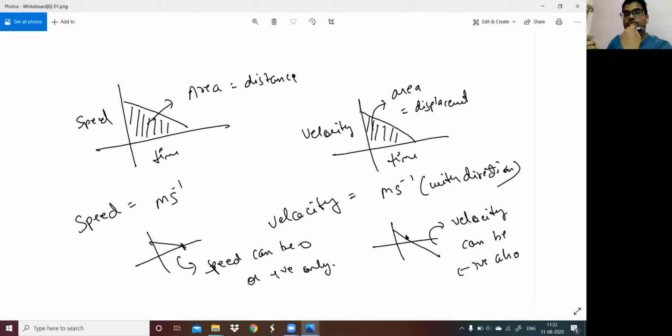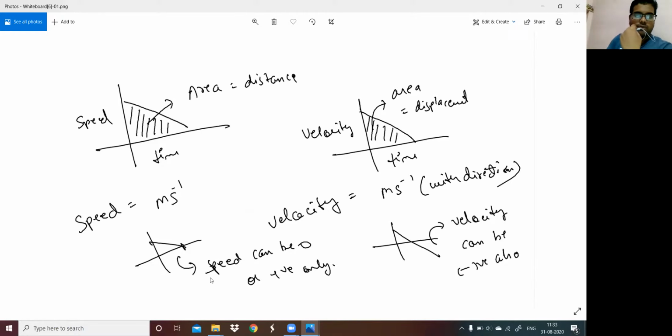In day to day life, we can see negative velocity when we apply a sudden brake in a car. Suppose a car is running at 30 kilometer per hour in a particular direction, and suddenly we apply the brake, and it reduces to 15. So the change in velocity will be 15 minus 30, final minus initial. So 15 minus 30 is minus 15. So velocity is negative in that case.